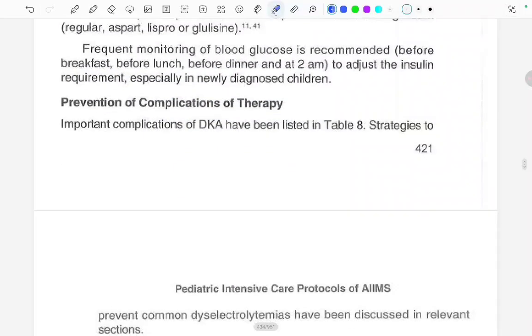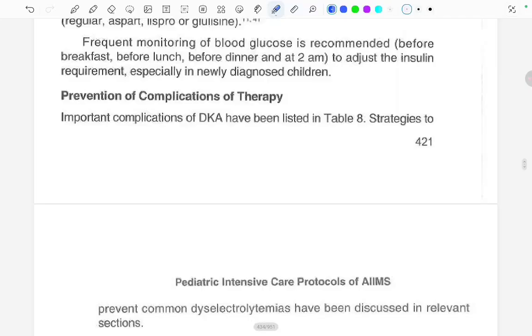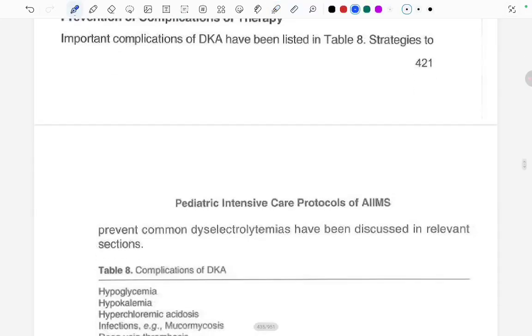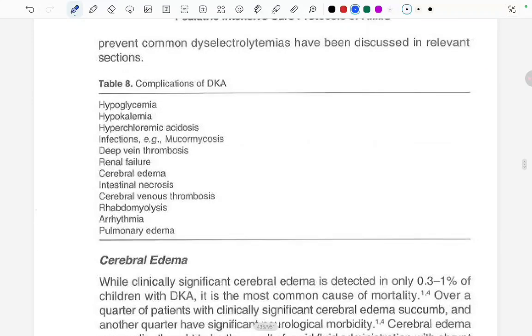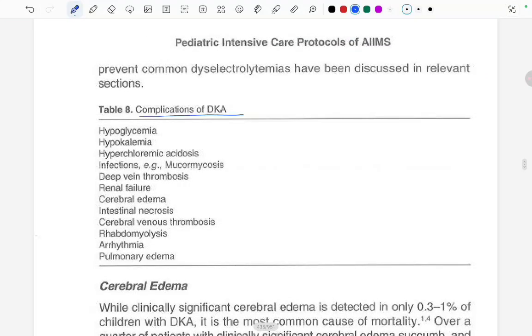Prevention of the complications of therapy. How are we going to prevent the complications? Important complications of DKA have been listed in Table 8. So let's read that first. These are the complications of DKA: hypoglycemia, hypokalemia, hyperchloremic acidosis, infections, for example mucormycosis, deep vein thrombosis, renal failure, cerebral edema, intestinal necrosis, cerebral venous thrombosis, rhabdomyolysis, arrhythmia, and pulmonary edema. So these are the complications of DKA.